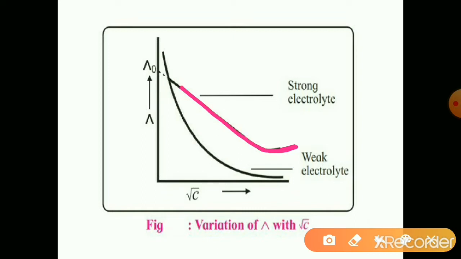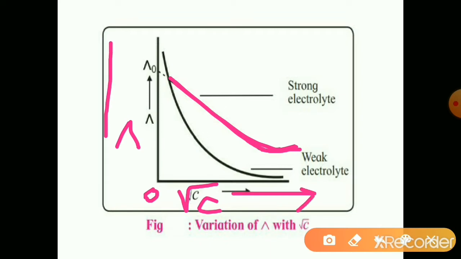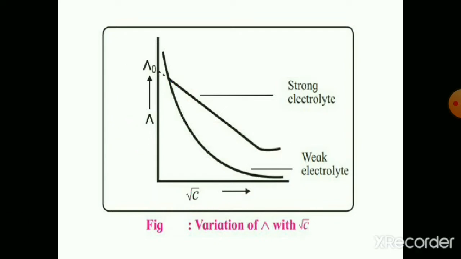After that, a rapid increase is observed. Here on this axis, the square root of concentration is taken, and on this axis lambda is taken. Here the concentration is 0. This side concentration is increasing. This side lambda, the molar conductivity, is increasing.